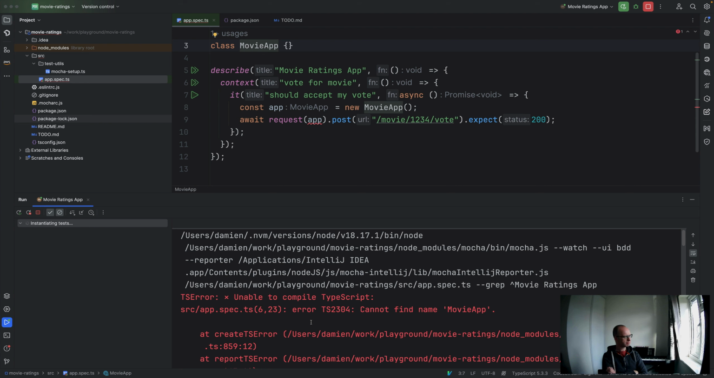Have I made a mistake? Kind of perhaps make some assumptions. Anyway, what app doesn't want to be an instance of movie app? App needs to be something which is going to be some sort of HTTP type server, more like an instance of Express or some other Express-like application. So that's not really what I want there.